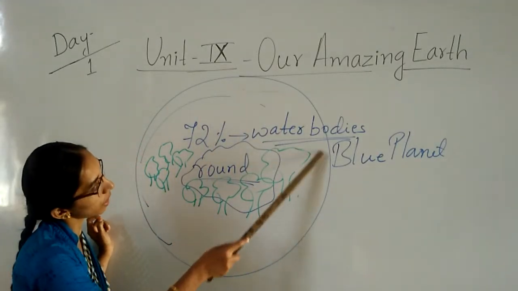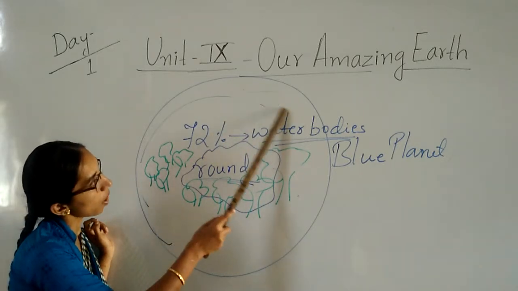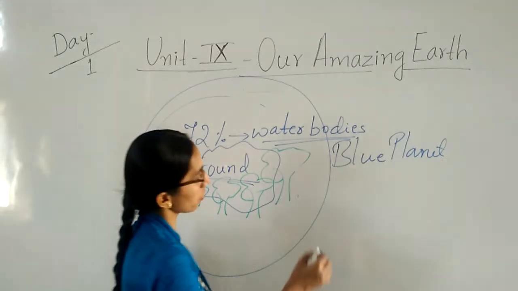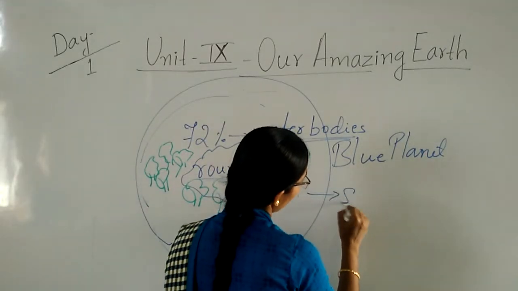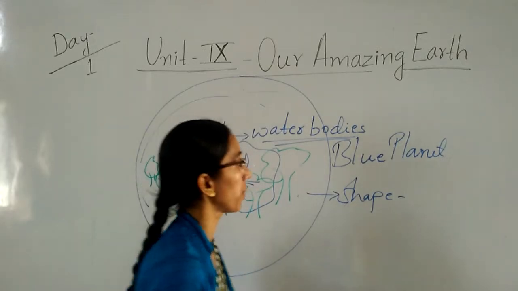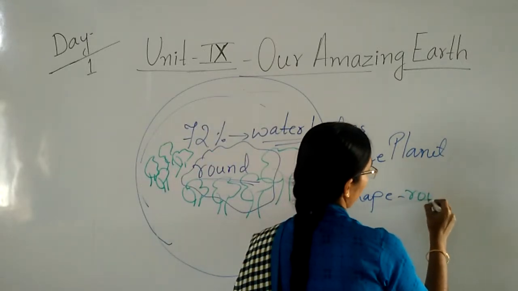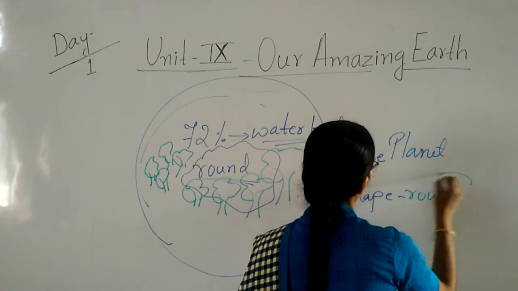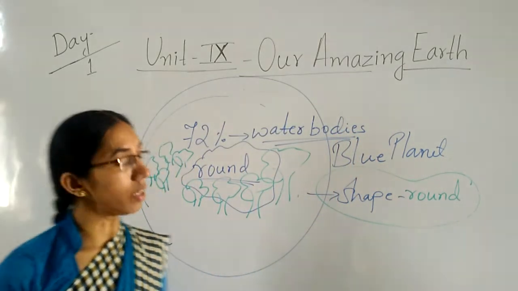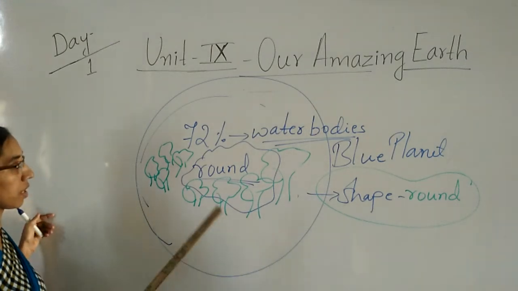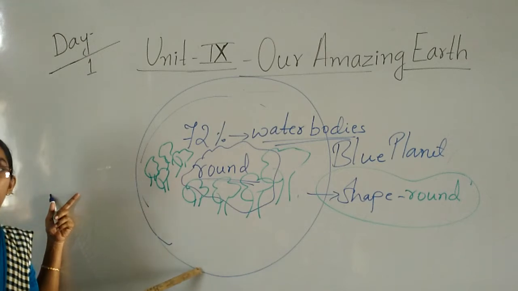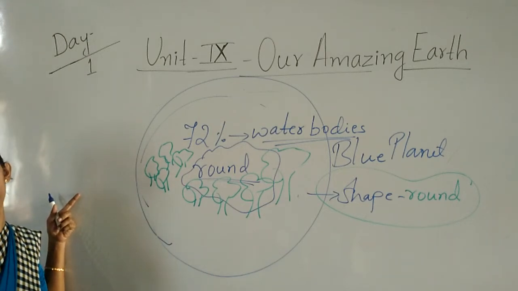So this is the earth. What is the shape of the earth, children? The shape of the earth is round. And our earth, you can see here, is made up of land and water bodies.